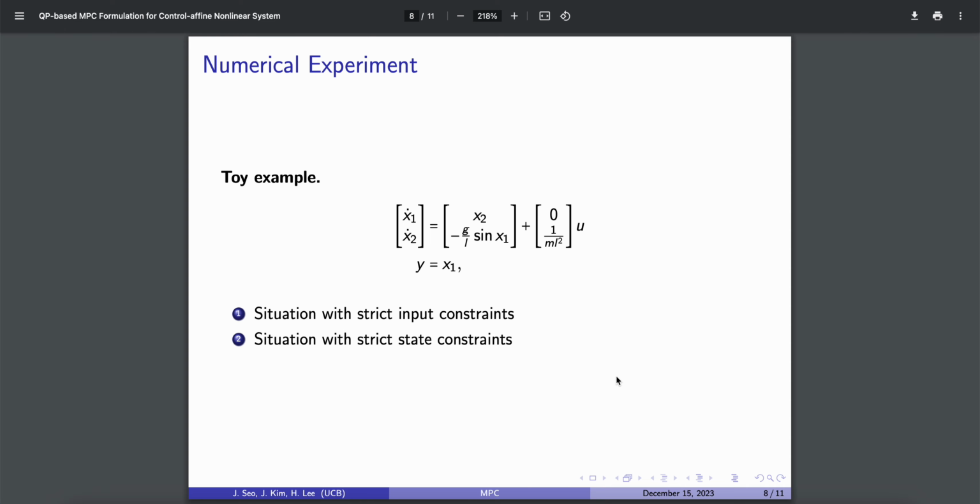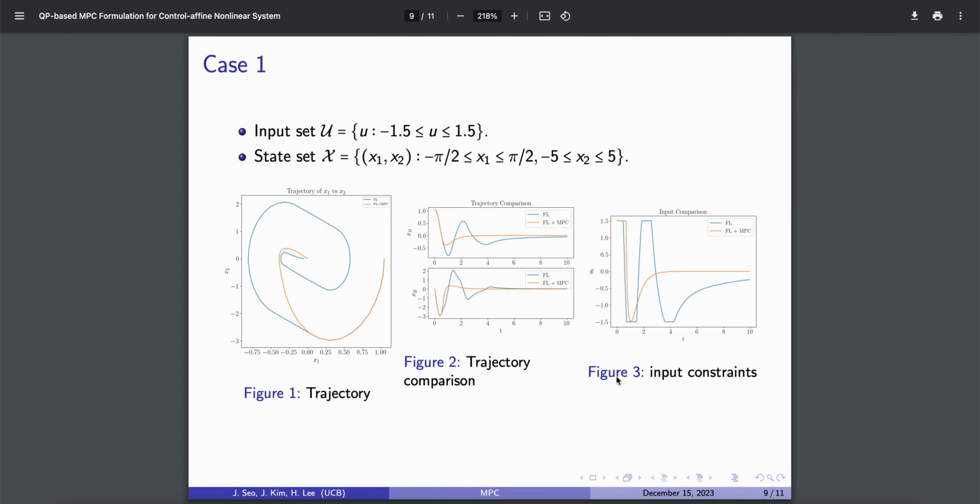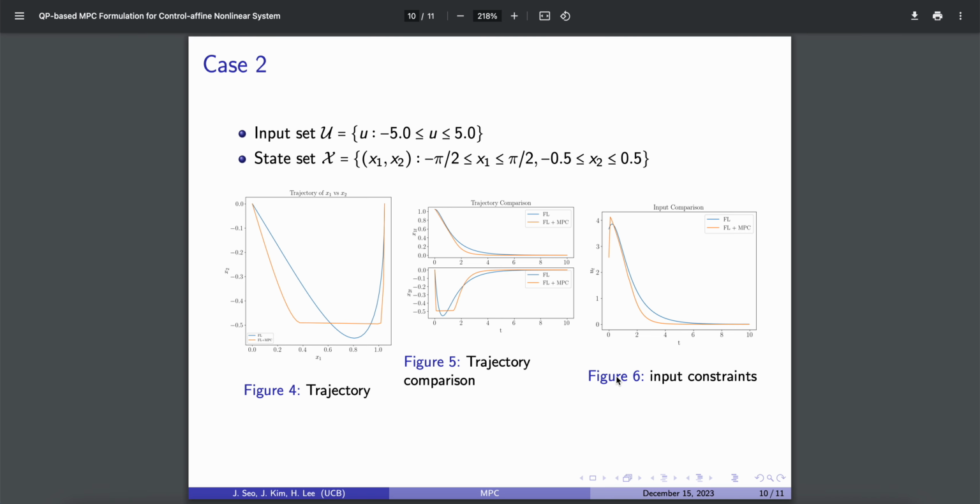To check whether the theoretical analysis is valid or not, we came up with some simple numerical experiments. For a given example, which is a simple nonlinear dynamics with observation y equals x1, we have two experiments with strict input constraints and strict state constraints. In the first one, with the strict input constraints, we check that the trajectory converges to the origin, as given in figures 1 and 2, and the input goes to 0 as time goes by. The sampling time is equal to 10.